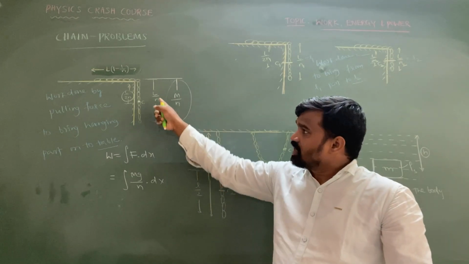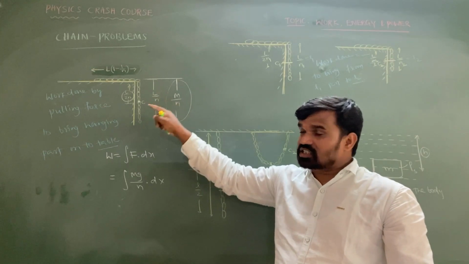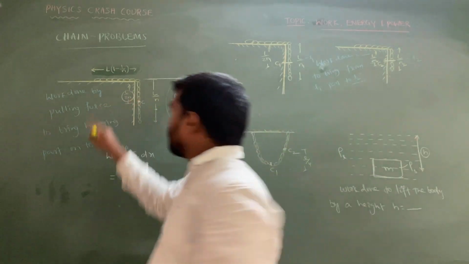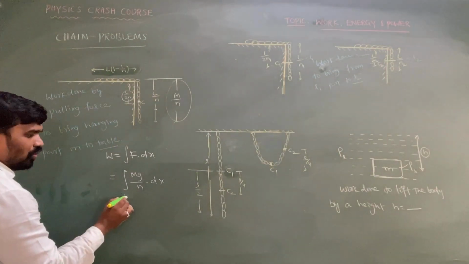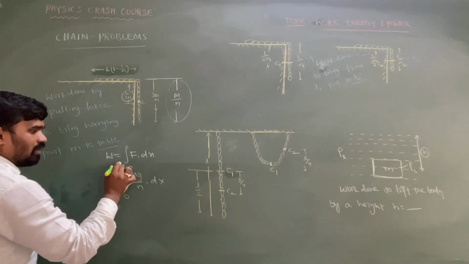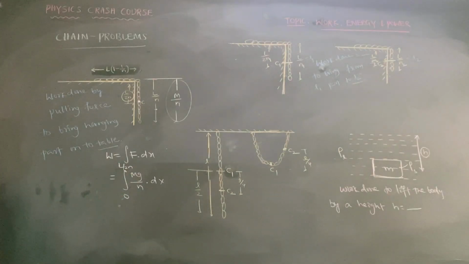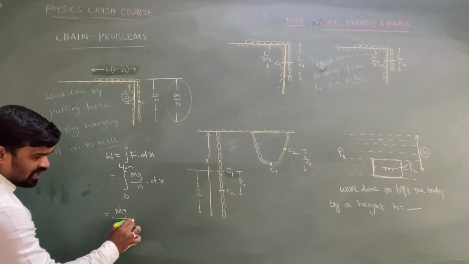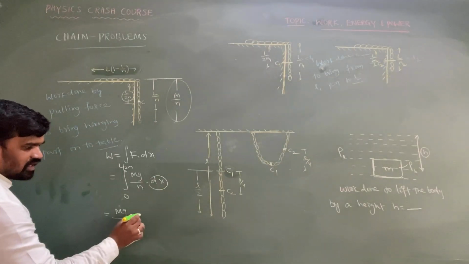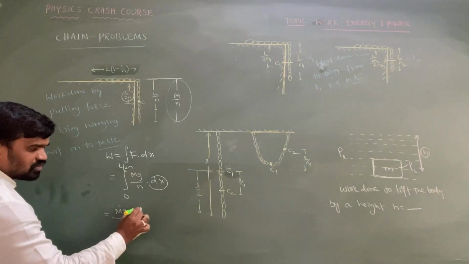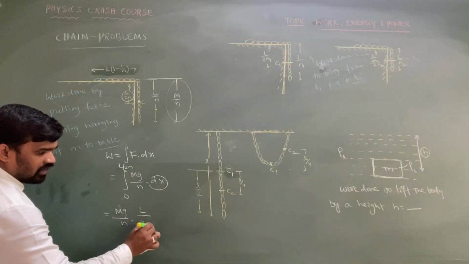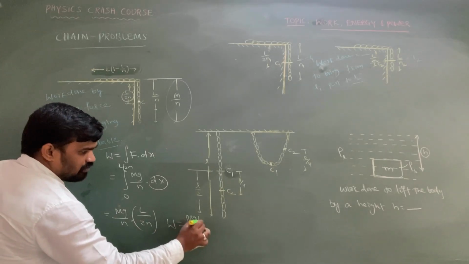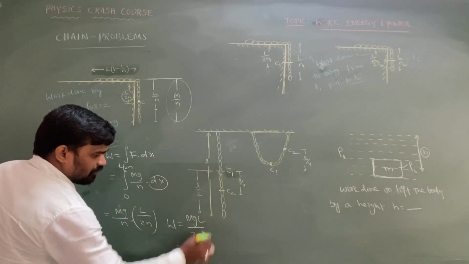Observe this one. L by n is hanging now. So where is the center of mass? L by 2n. So what is the displacement of the center of mass? L by 2n. So 0 to L by 2n is the displacement. So this is equal to the integration of mg by n into dx, with x boundaries from 0 to L by 2n. So in this case the work done is equal to mgL by 2n squared.